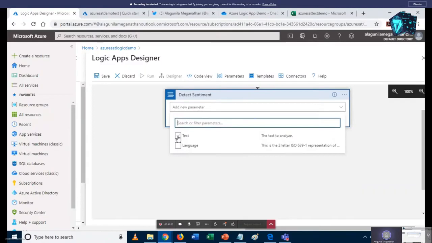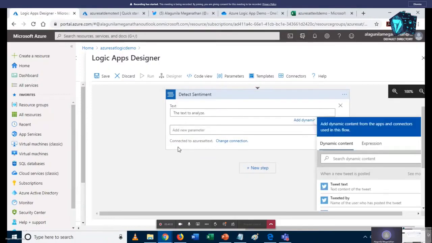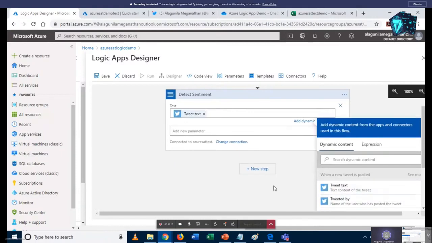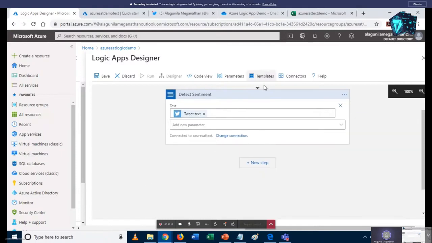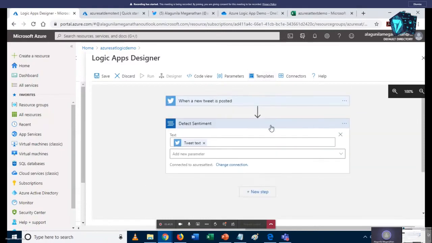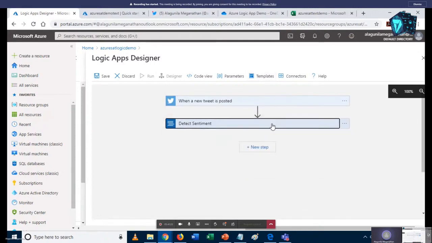Okay, so where do we need to apply our Text Analytics API? We need to apply it to the text, that is the tweet text. So I just check on the text, and in that I have to map our tweet text. Okay, so that's it. Most probably we have done 75% of our work.